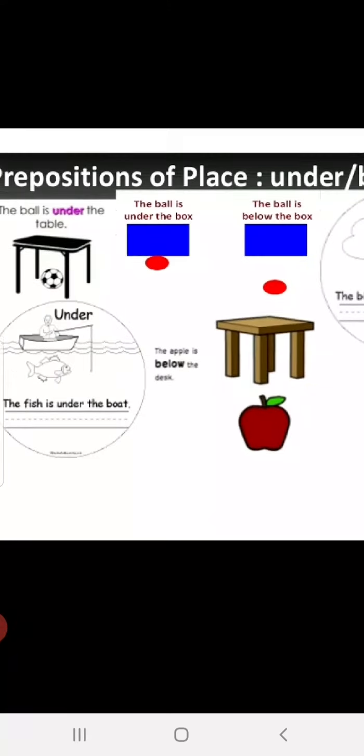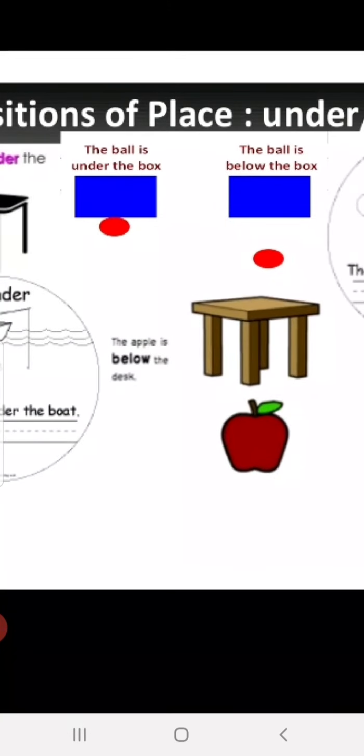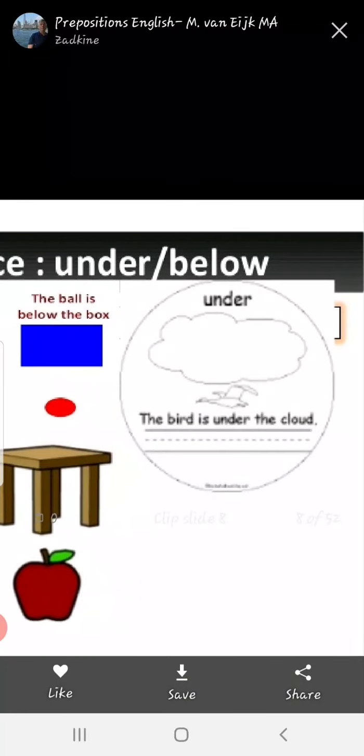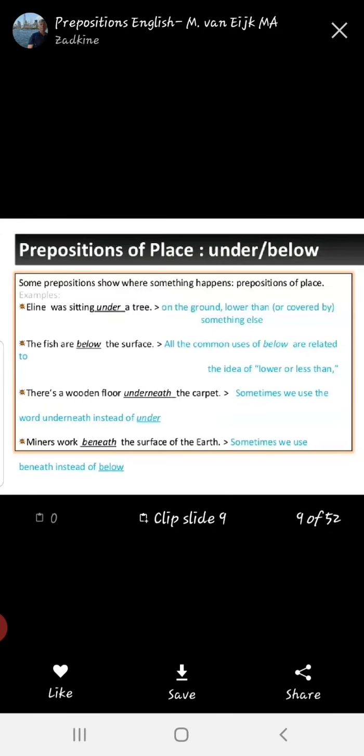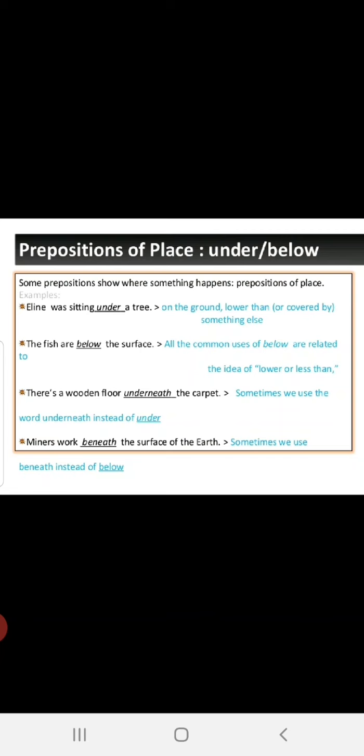Now, under. The fish is under the boat. The apple is below the desk. The bird is under the cloud. I will tell you the reasons. Now, prepositions of place, under or below. Where do we use this? Some prepositions show where something happens. Prepositions of place.